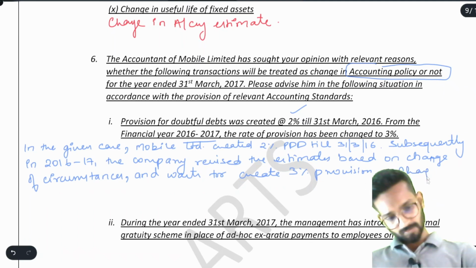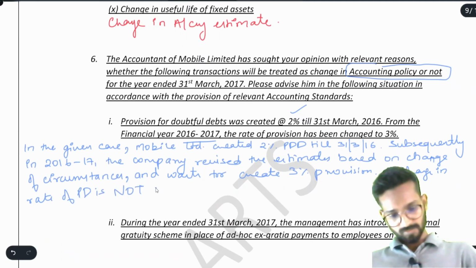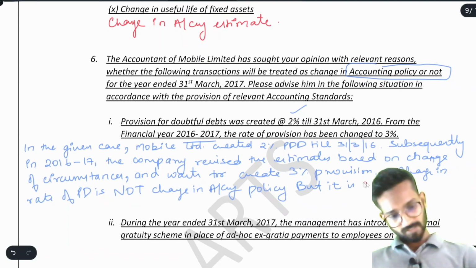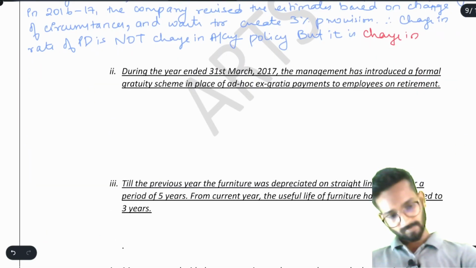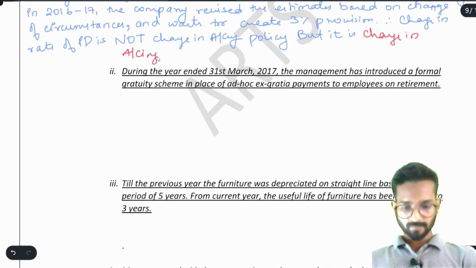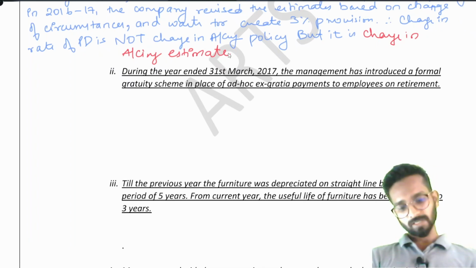Therefore, change in rate of PDD is not change in accounting policy, but it is change in accounting estimate. Now, second part is during the year ended 31st March 17, the management has introduced a formal gratuity